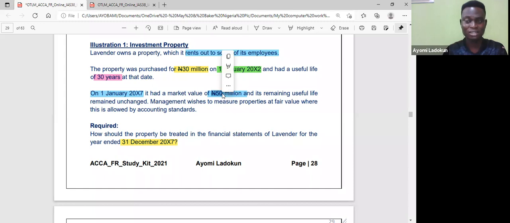If this asset had been carried under fair value model in accordance with IAS 40, I will no longer depreciate. Okay, so I will now say 50 divided by 25. I have 2. So that means 2 is my depreciation, and the carrying amount as at December 20x7 is going to be 48.